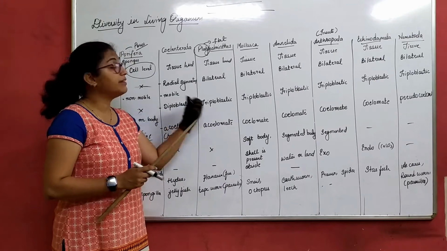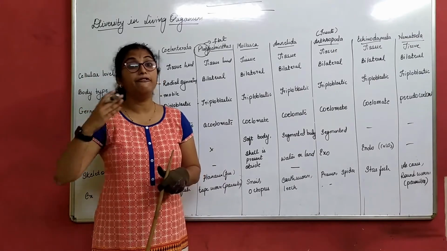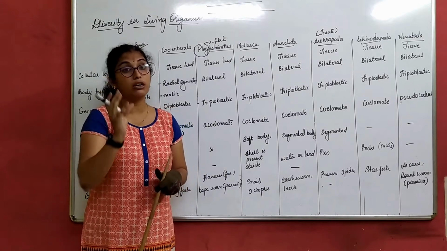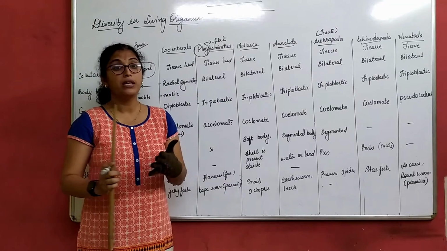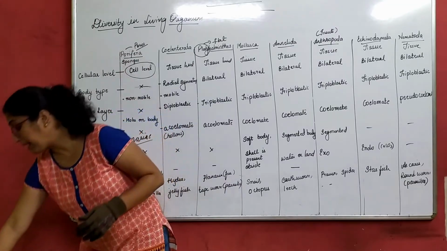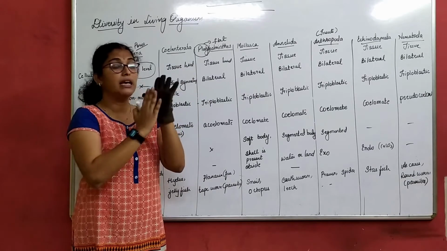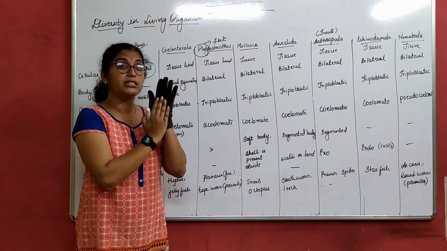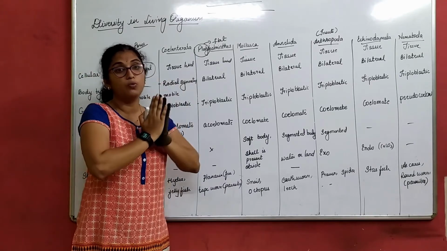Now we say dorsal and ventral. The word dorsal means our back, and ventral means the front portion. Suppose this is the back portion, which is dorsal, and this is the front portion, which is ventral. If I press both together, what do I get?